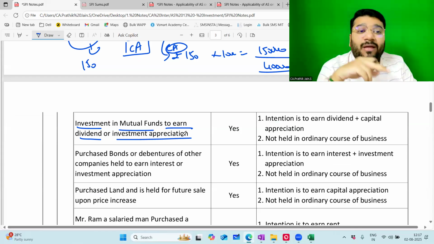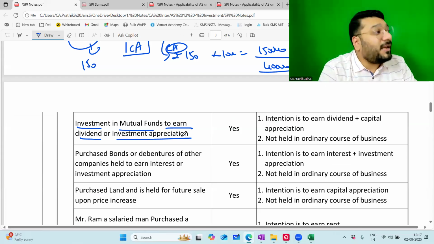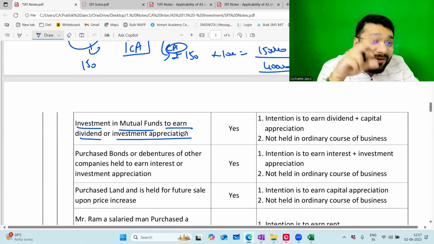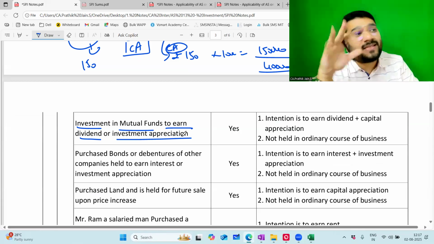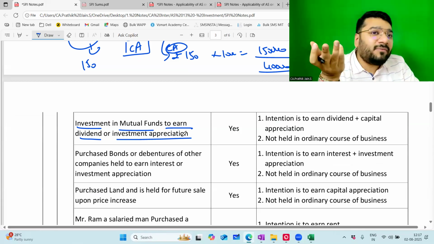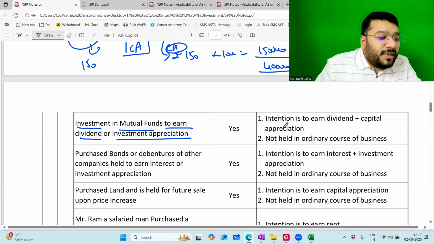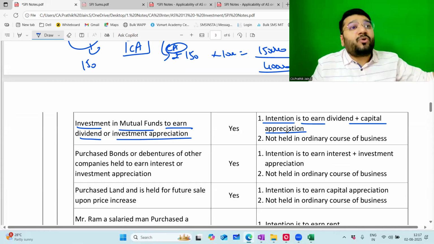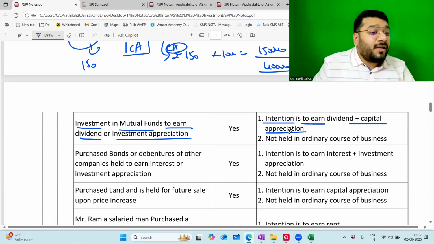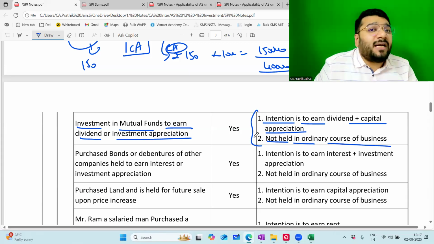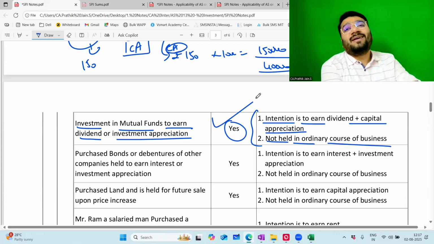Otherwise, if you feel that you don't have the expertise, nor the time to sit and analyze, you will put the money in a mutual fund. The mutual fund company will deploy your money in the shares they feel are appropriate. In return, what they give is dividend or capital appreciation. So here also the intention is to earn dividend or capital appreciation, and I'm not into the mutual fund business. I have extra surplus money and I'm investing in mutual funds to earn passive income. Hence, I'm not doing this investment in the ordinary course of business. These two conditions are satisfied, so yes, this is 100% my investment.